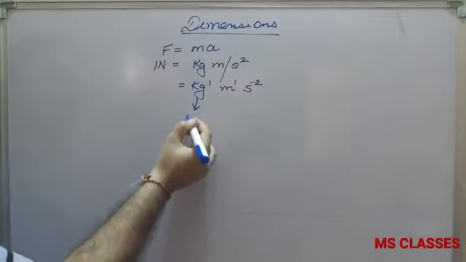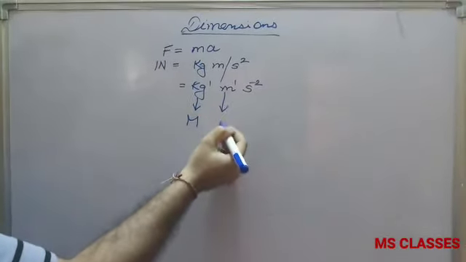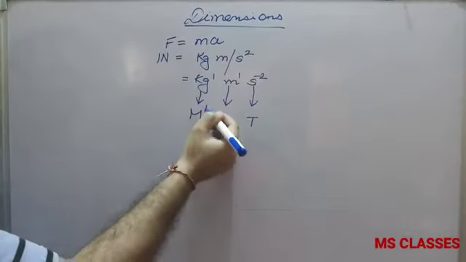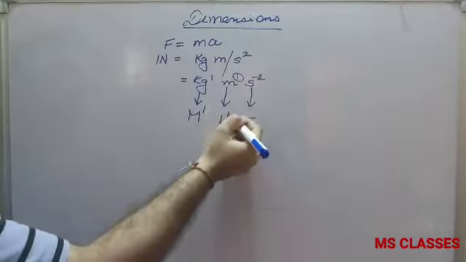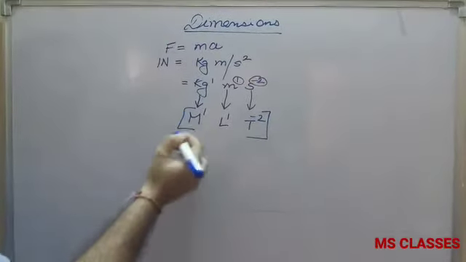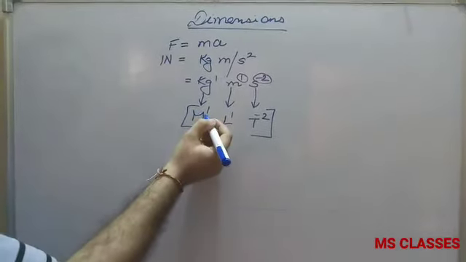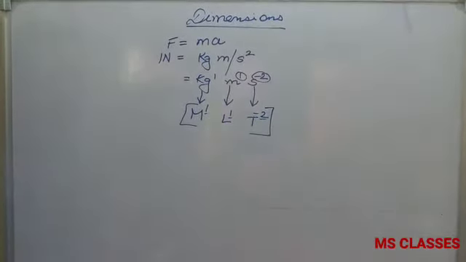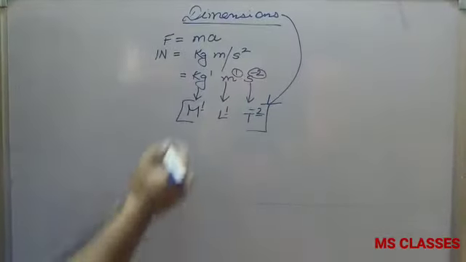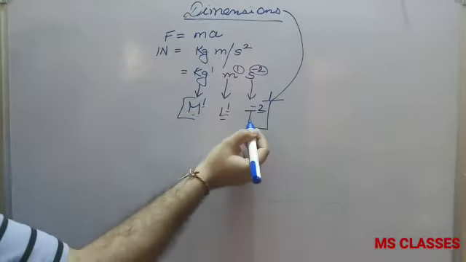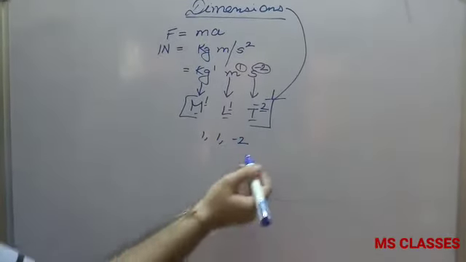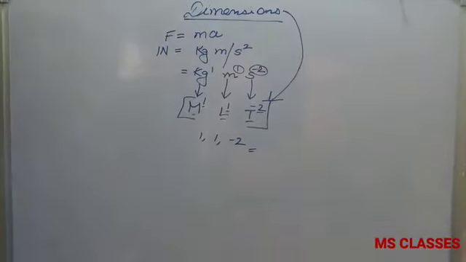Now if I write kg as M, meter as L and second as T, we get M to the power 1, L to the power 1 and T to the power minus 2, and if we put this in a bracket we get the dimensions 1, 1, minus 2. So what do we mean by dimensions? Dimensions means the powers of M, L and T. These powers, if I write them separately, are called dimensions.